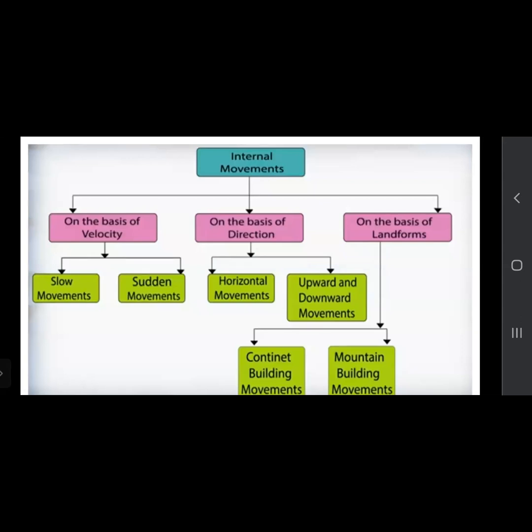Now, just a revision of what we have seen. Internal movements we have seen. Then on the basis of velocity, we have seen slow movements and sudden movements. Then on the basis of direction, we have seen horizontal movements, and upward and downward movements. Then on the basis of landforms, we have seen continental building movements and mountain building movements. So we have seen the internal movements.